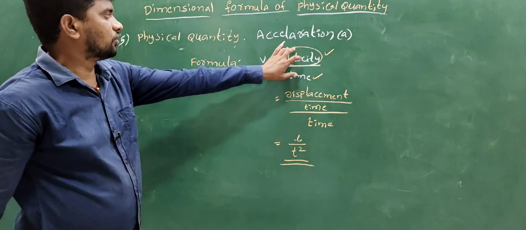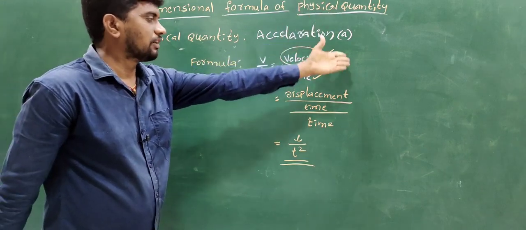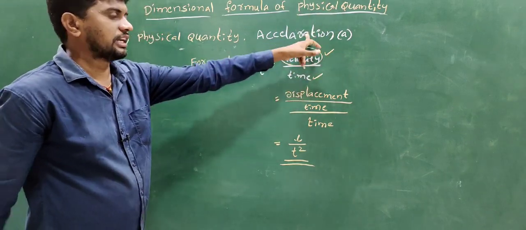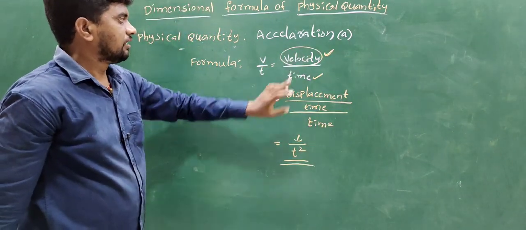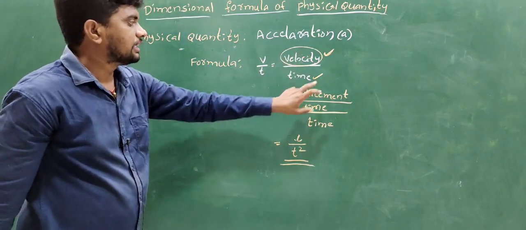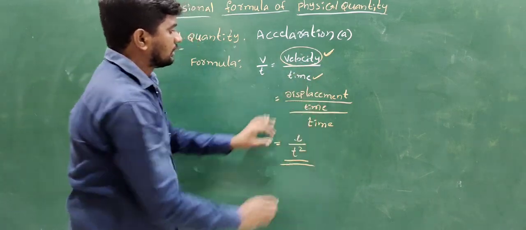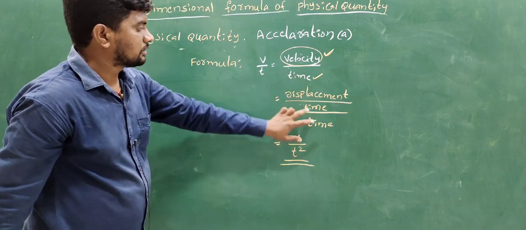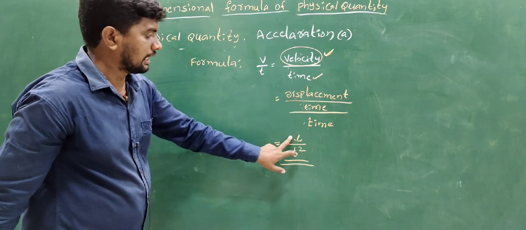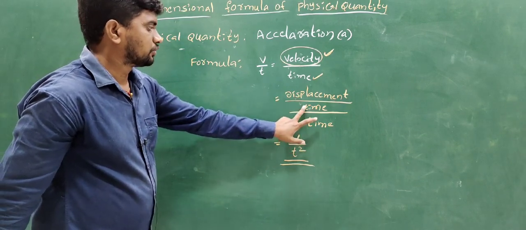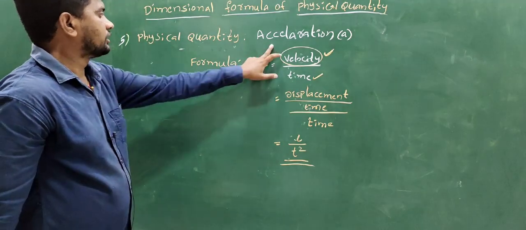Acceleration: the rate of change of velocity is called acceleration. Velocity is displacement by time, and dividing by time again, displacement indicates the length L, time by time gives time square. So L by T square. This is the formula of acceleration.